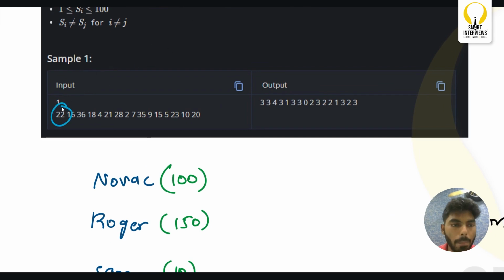So here a player who has a skill of 22 can win 3 times. And a player who has a skill of 10 has the capability of winning around 2 matches, not more than that. In this way, we need to figure out how many times the ith player is going to win based on the initial pairing of the matches or players. Okay.